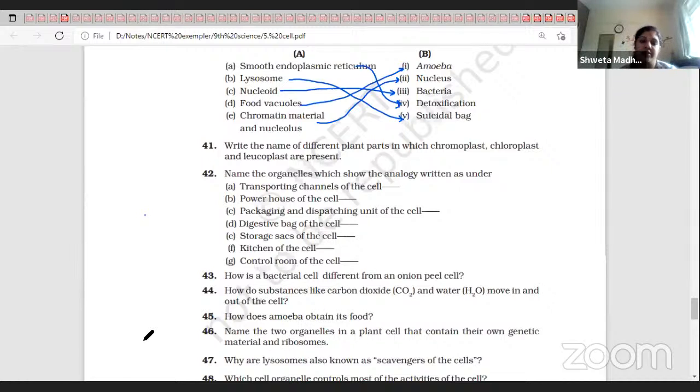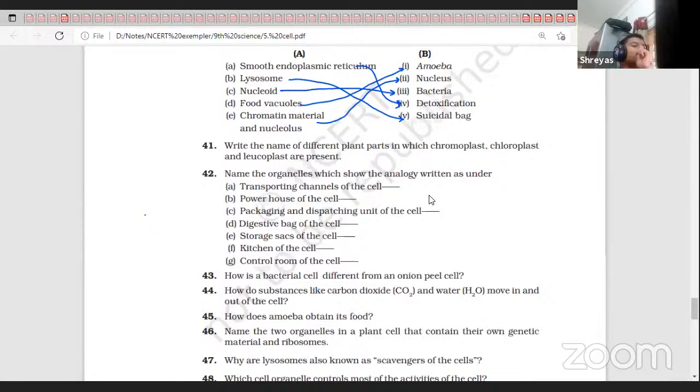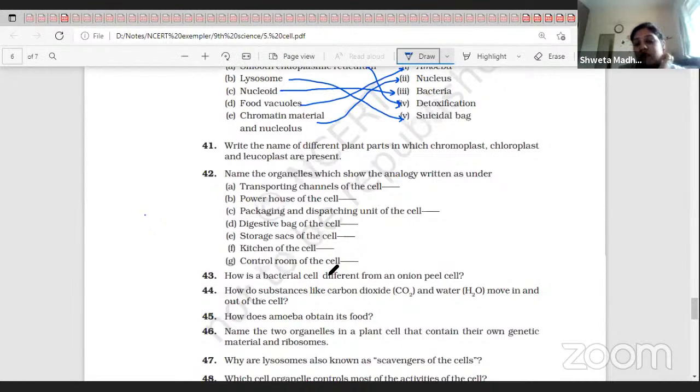Powerhouse of the cell, mitochondria. Packaging and dispatching unit, Golgi apparatus. Digestive bag, lysosomes. Storage sacs, vacuoles. Kitchen of the cell, chloroplast. Control room of the cell, nucleus.